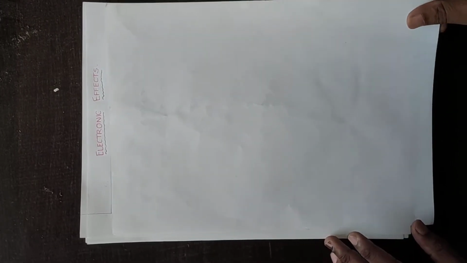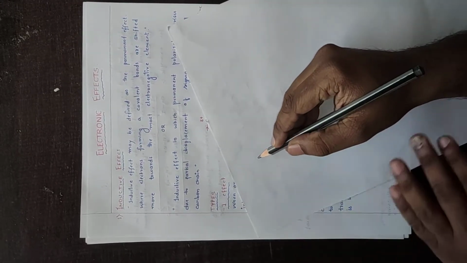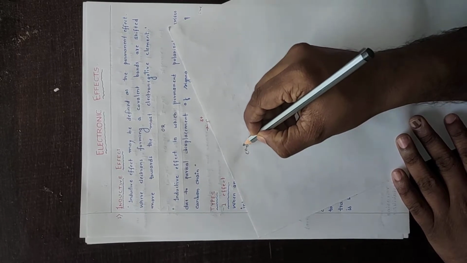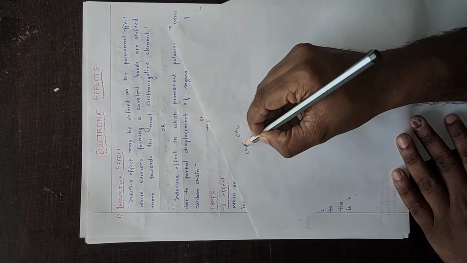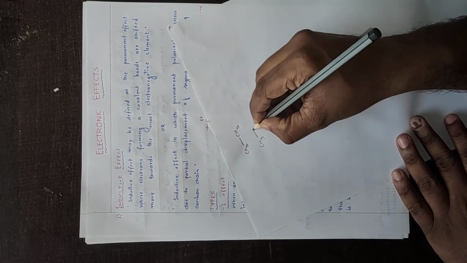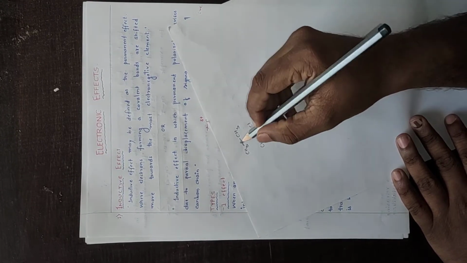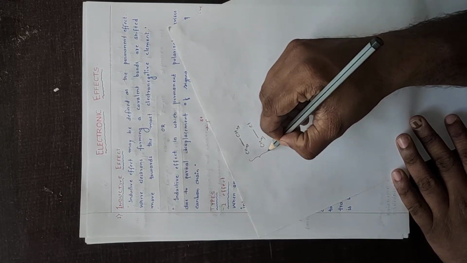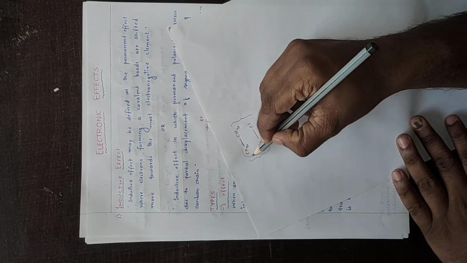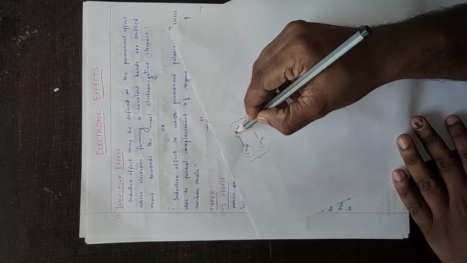Before starting with the electronic effects, I want to tell you about the covalent bond. Now there are two types of covalent bond. This is one covalent bond between this carbon and this carbon, and there is one more covalent bond between this carbon and this chlorine. Now what is the difference between these two covalent bonds? Here the covalent bond is present between two similar carbons.